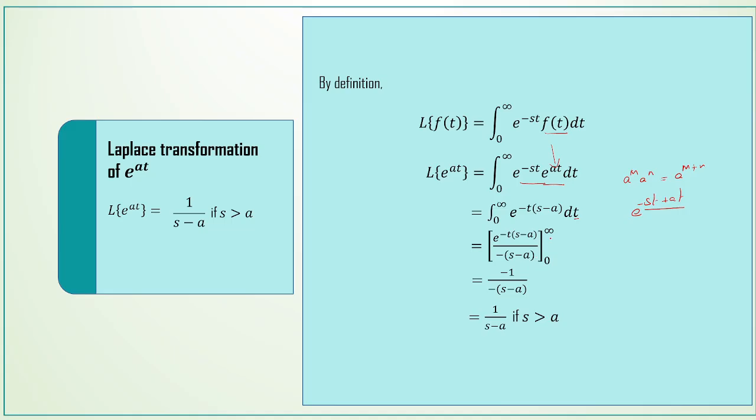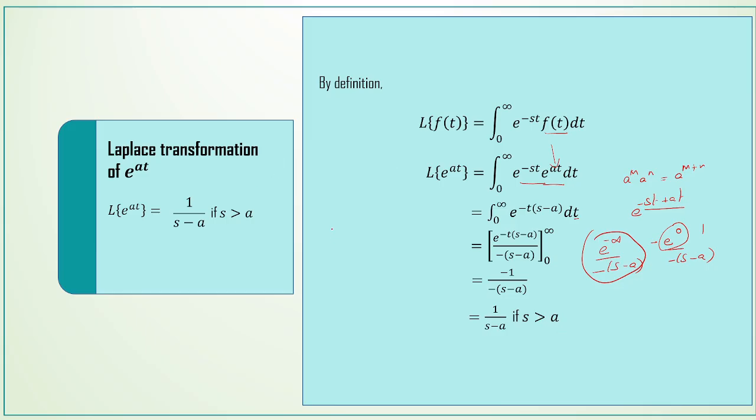And then apply the limits. Here we apply the limits: e power minus infinity by minus of s minus a, minus e power 0, this is the lower limit, by minus of s minus a. And this term will be 0. Then minus minus will get cancelled, and e power 0 is 1. So 1 by s minus a, if s is greater than a.